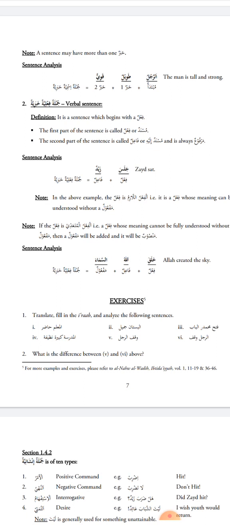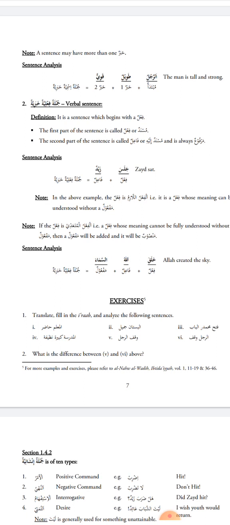Then I went through the first type of jumlah khabariyah, which is the jumlatun ismiyatun khabariyah, the nominal sentence, which begins with an ism and has two parts, mubtada and khabar. Mubtada is the subject about whom news is given, khabar is the predicate, the news.